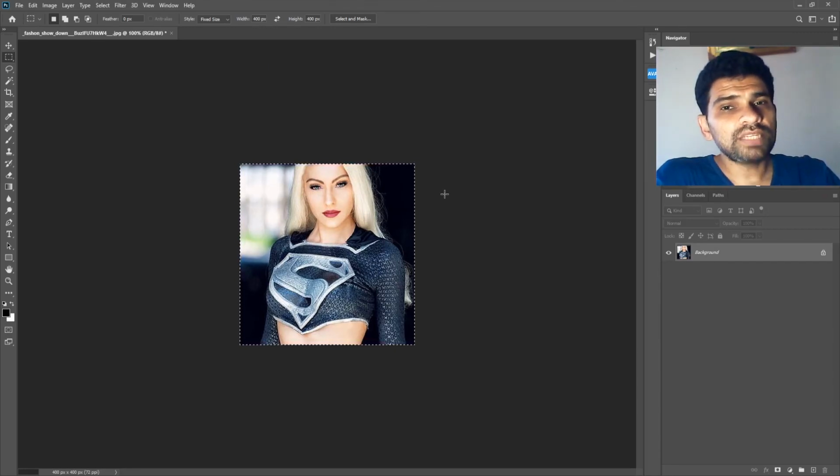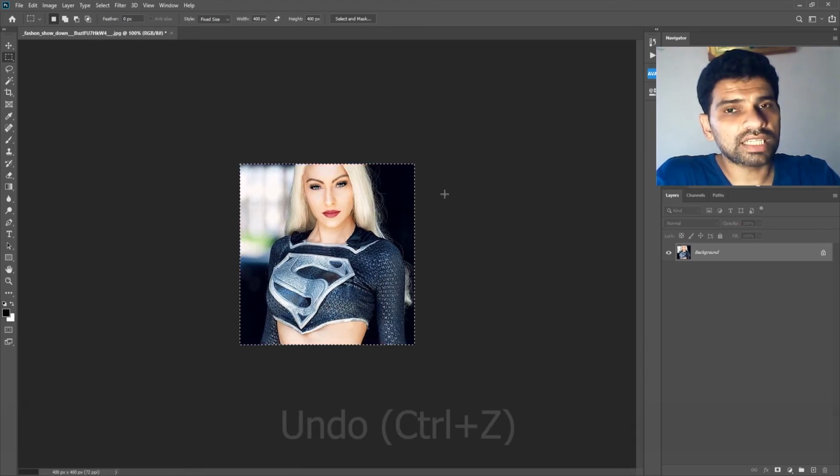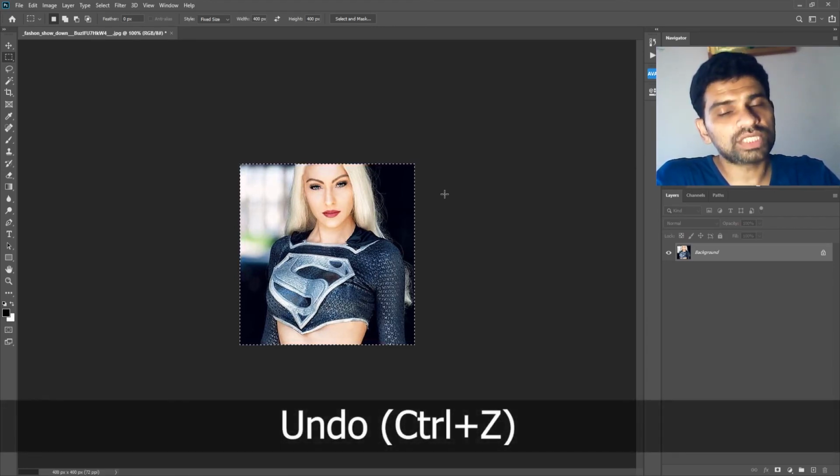But please remember, this is a destructive method, meaning the image won't return to its original state once it is cropped. The only way to make it go back to its original state is by pressing Ctrl Z for undo.